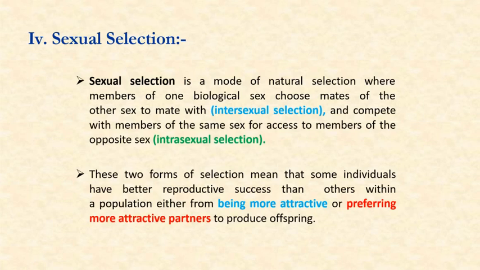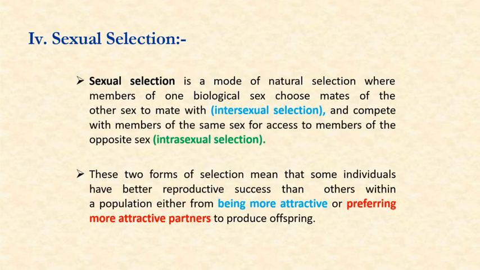Due to that, some individuals will have more reproductive success than the others, because when competition takes place, these fit individuals will always be successful in attracting the female, right? And this phenomenon of sexual selection can also lead to the formation of new species, or speciation.